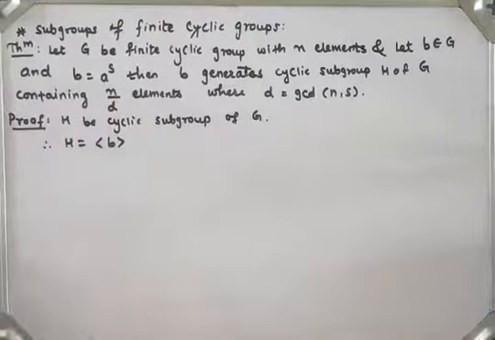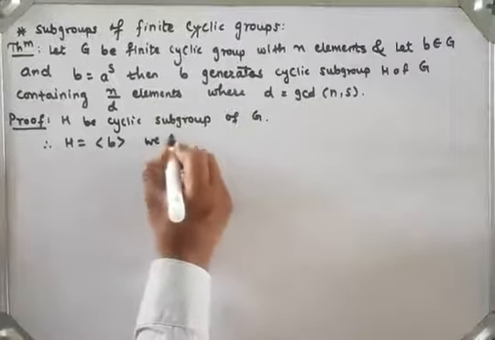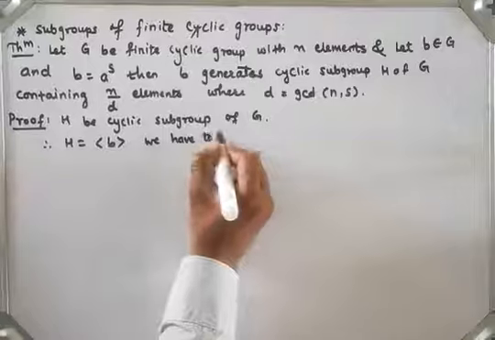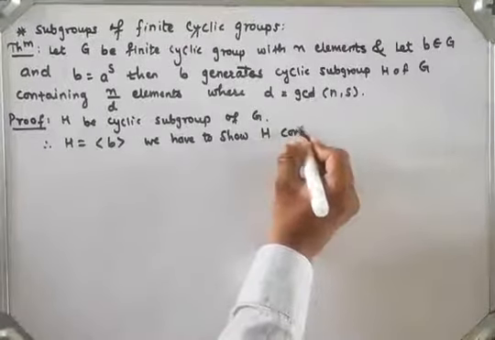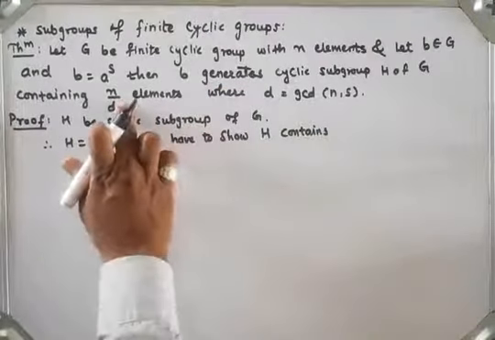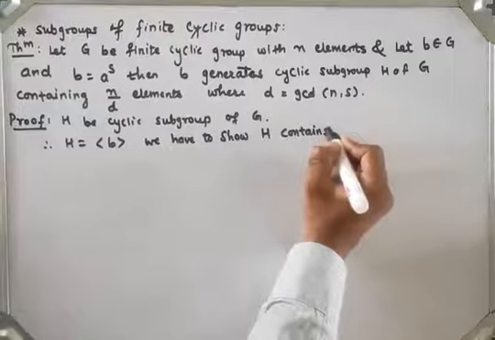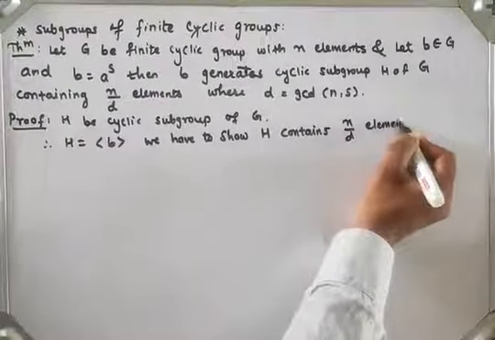So we have to show H contains how many elements? H has n by d elements.